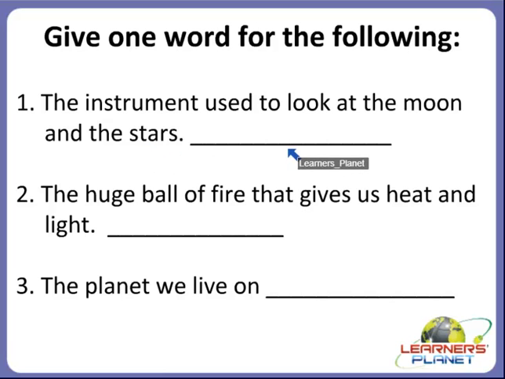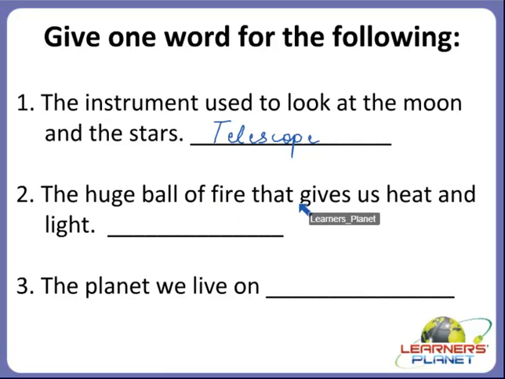So, what will be the answer? Try to guess the answer. Which instrument we use to look at the moon and the stars and the planets? Yes, very good. It is a telescope. Right? Okay. Now the next one.